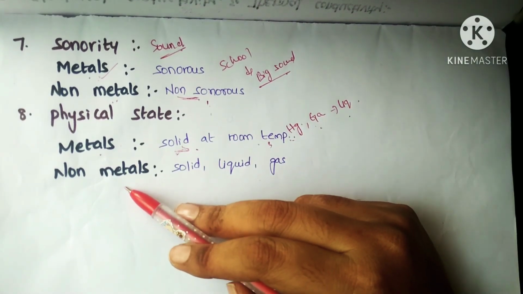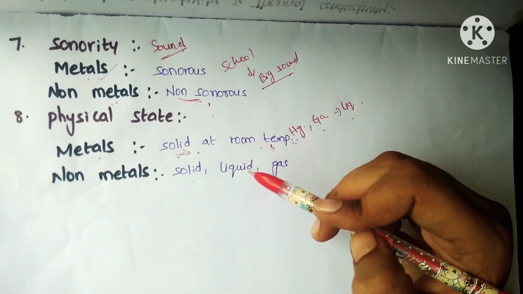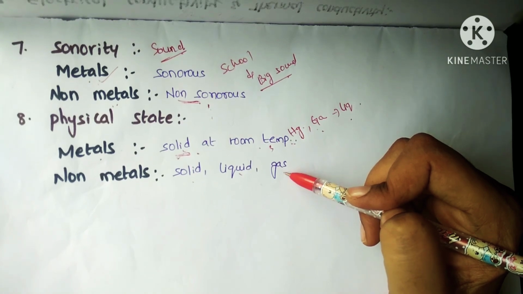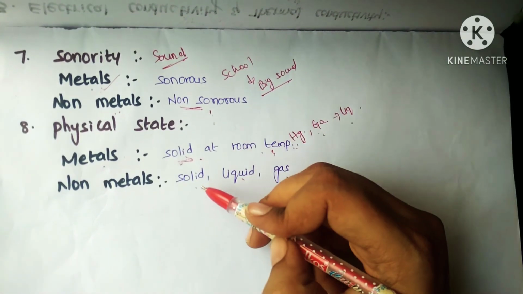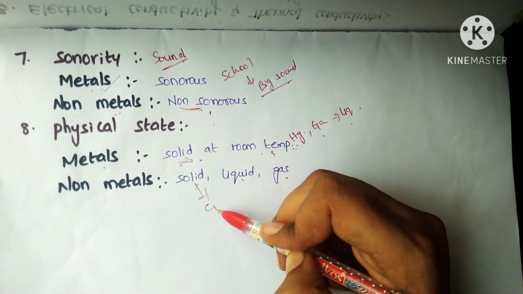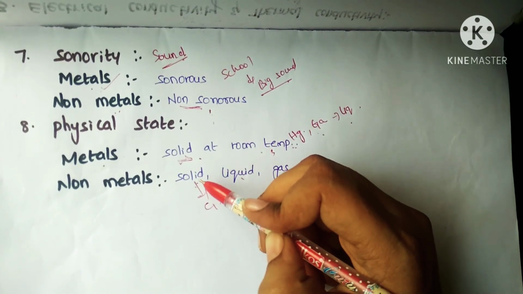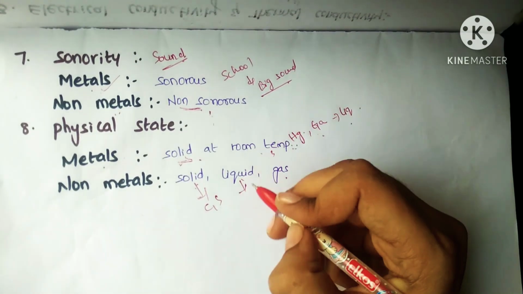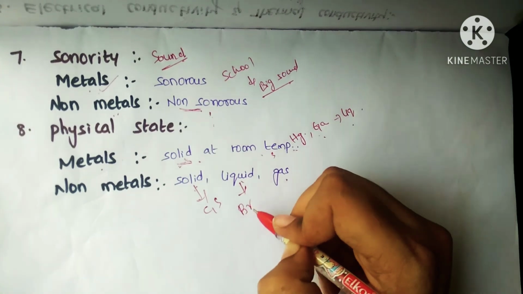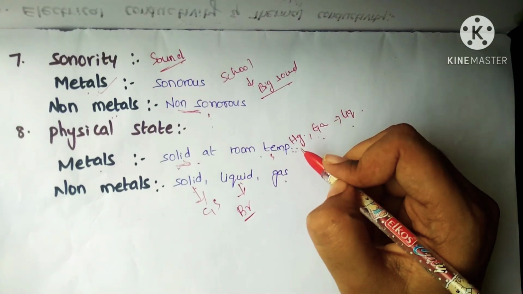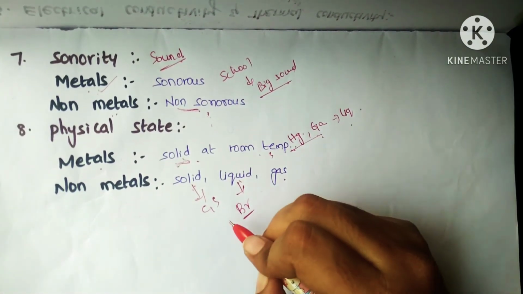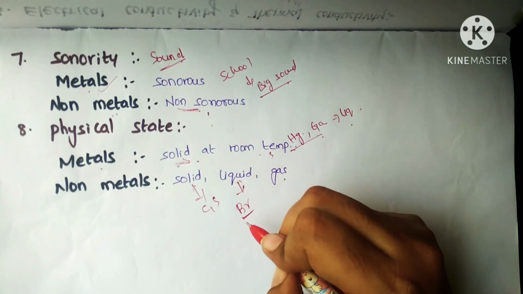Next, coming to non-metals, they can be present in solid, liquid as well as gaseous state. For example, carbon and sulfur are solid non-metals. The liquid non-metal we can consider is bromine, a very important point. So liquid metals are mercury and gallium, and the liquid non-metal is bromine.